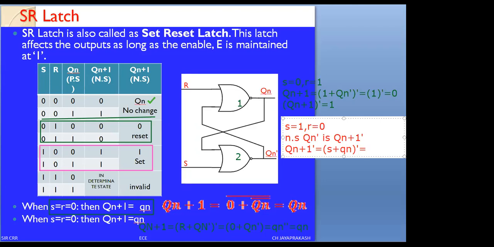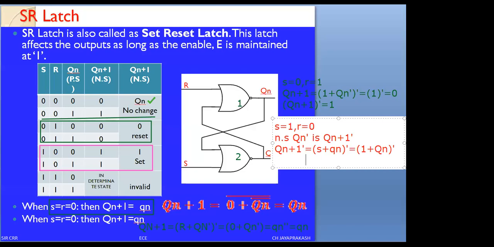If you apply S equals 1 in this equation, we get (1 plus Qn complement) whole complement. 1 plus something will be equal to 1.